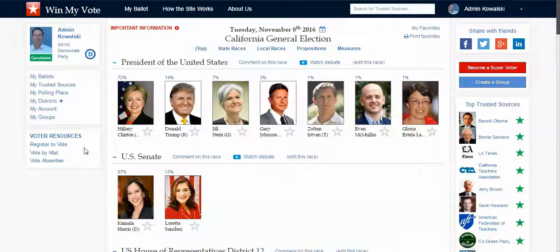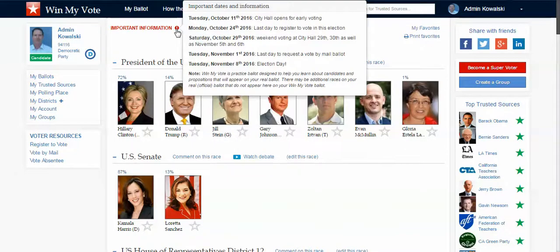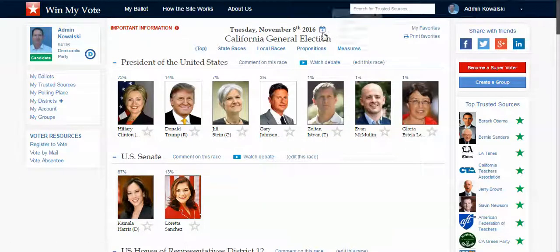And with that, I can check on my voter registration status. I can find my polling place. I can look at important dates leading up to this election. I can add this ballot to my calendar. There's a variety of things that I can do on this. And I can also compare each one of the candidates running in each one of the races. I can hear directly from them, learn a little bit more about them, and then pick my favorites.